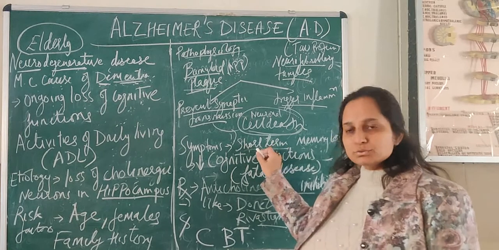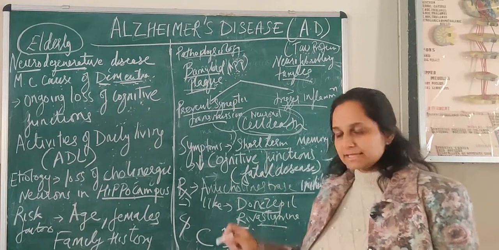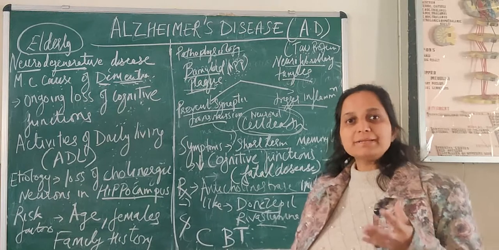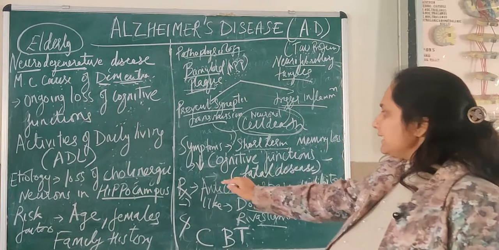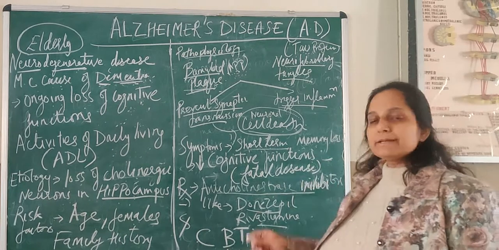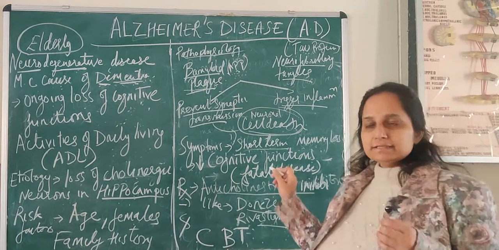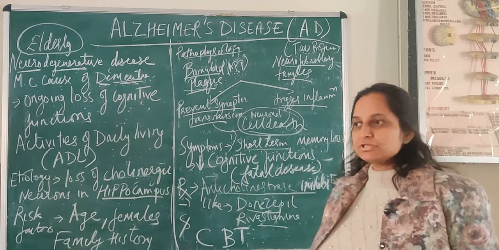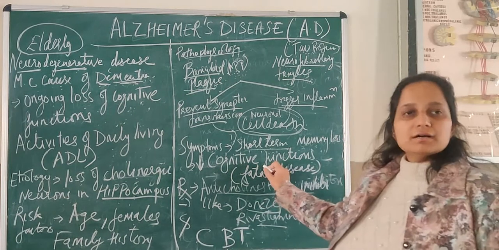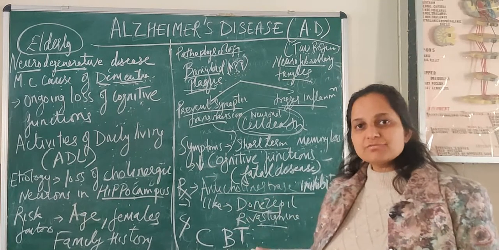Then it evolves into forgetfulness of familiar objects. Also forgetfulness of familiar faces. Patient may not be able to identify familiar faces. Next is the decline of cognitive functions. Patient may not be able to do simple mathematical calculations. He will face difficulty in attention towards certain things, and ultimately there is a hampering of activities of daily living. Patient cannot take care of himself or herself.